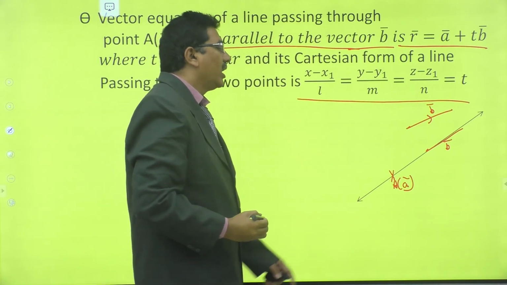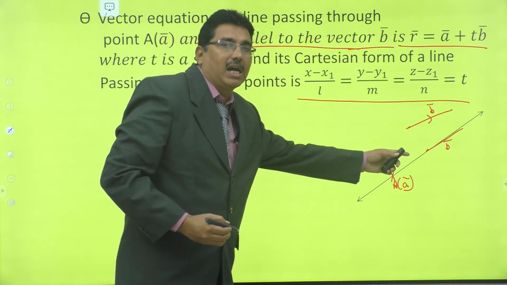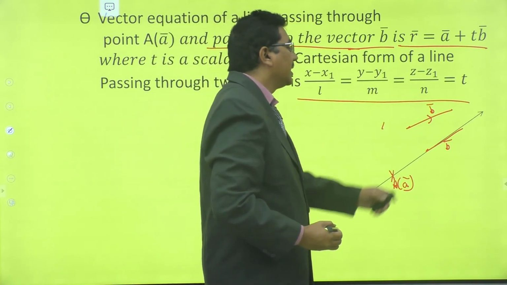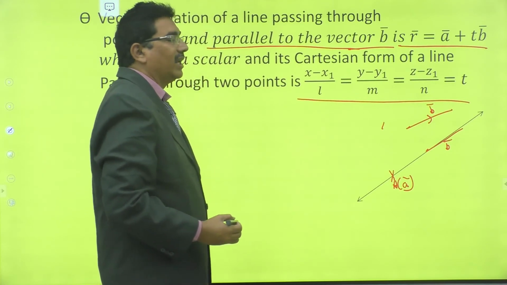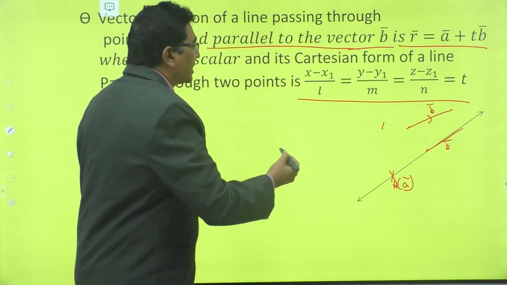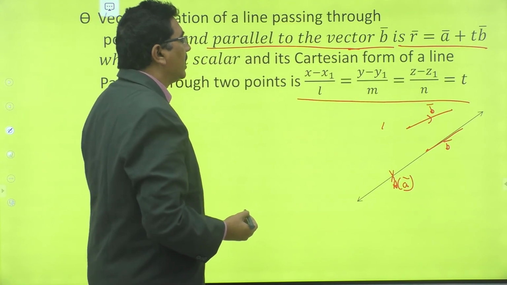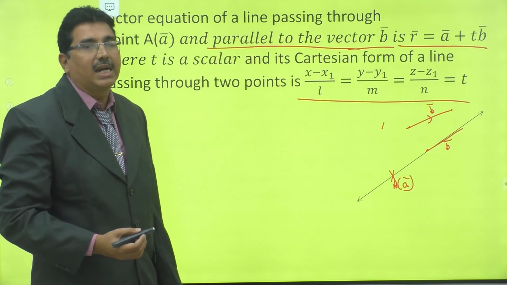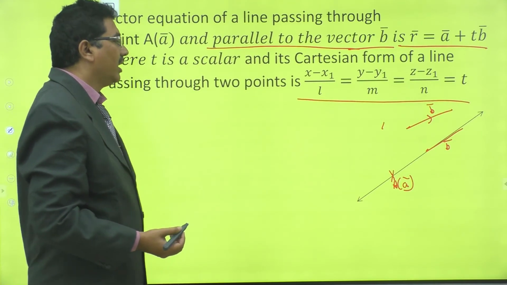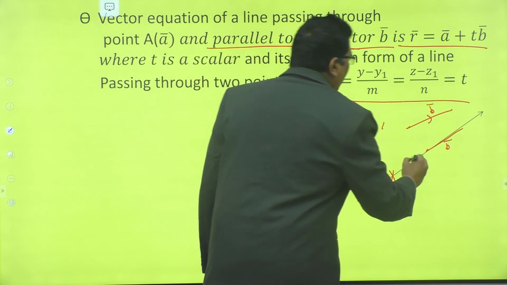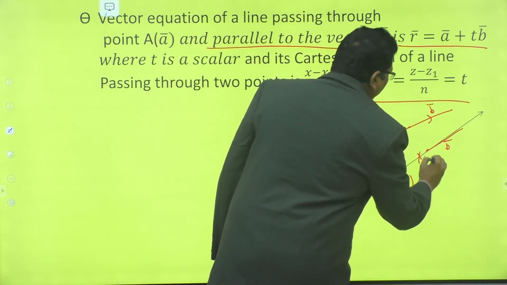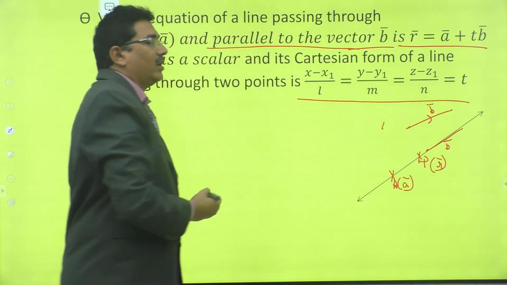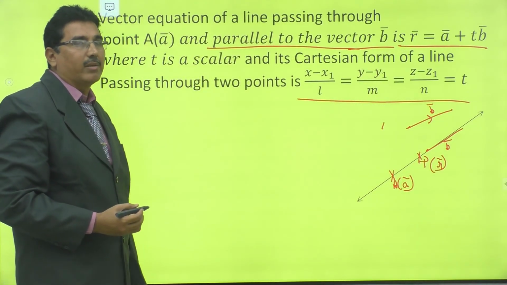Okay, B bar lies on the same line or parallel to this line. Right, in this case, how to find the vector equation of a line? This is a line passing through one point and parallel to the vector B bar. In this case also, let us take P is a point whose position vector is R bar.